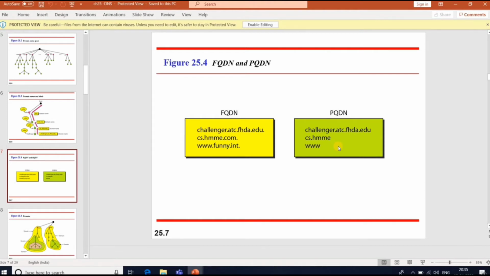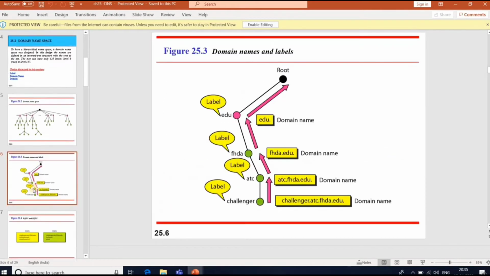They just type the partially qualified domain name, Google. But the resolver will supply the missing part, called a suffix, to create a fully qualified domain name. So the DNS client adds the suffix before passing the address to the DNS server. Okay. Next, coming to the domain.